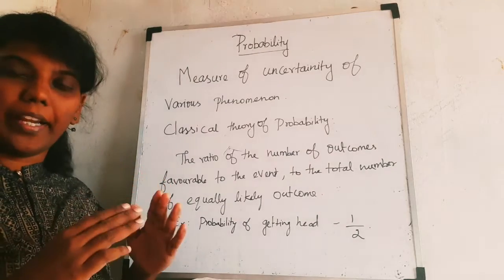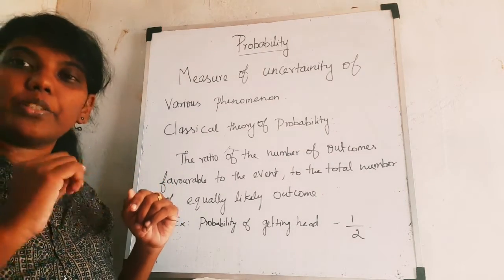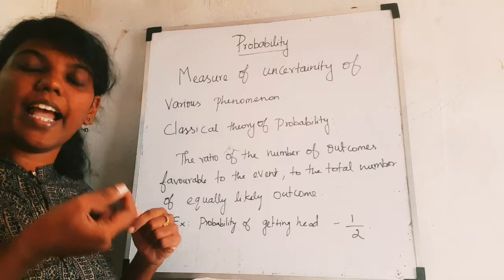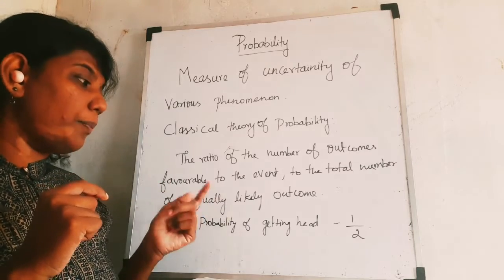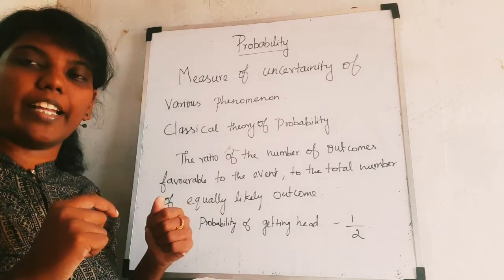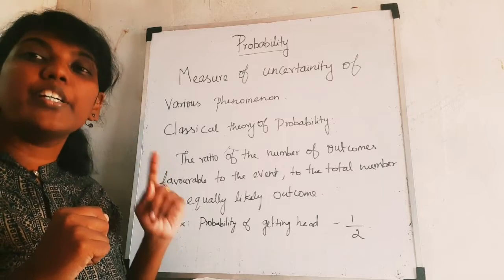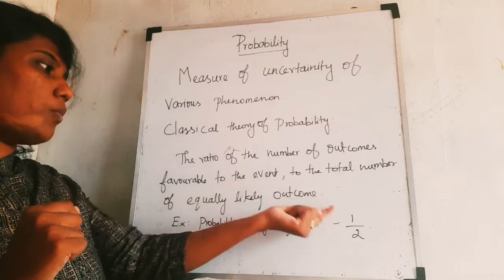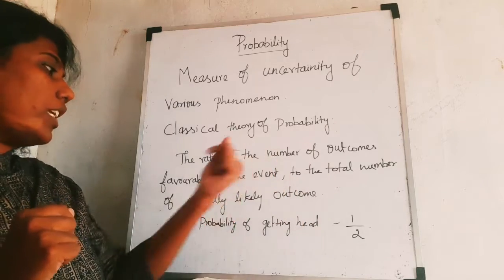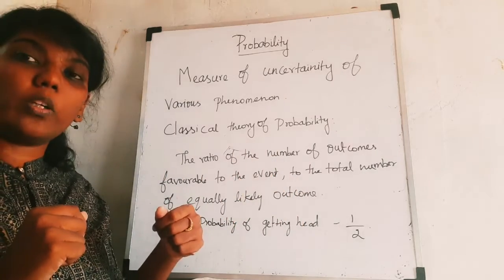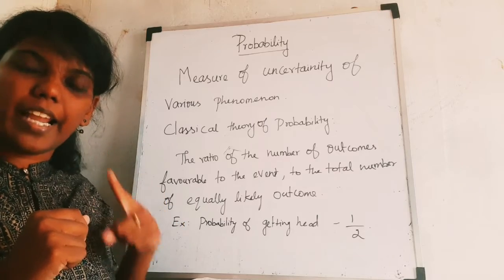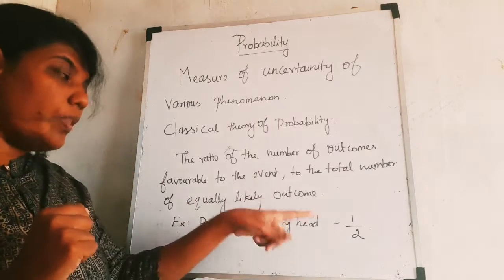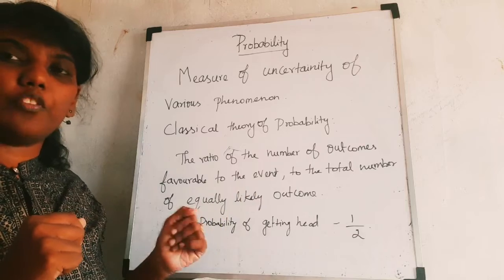You toss a coin and there are two sides, tail and head. Here we are asking for the probability of getting head alone, so there is only one head, and that is the event. So the number favorable to the event is 1, and the total number of equally likely outcomes is 2, because there is tail and head. So this is the classical theory of probability.